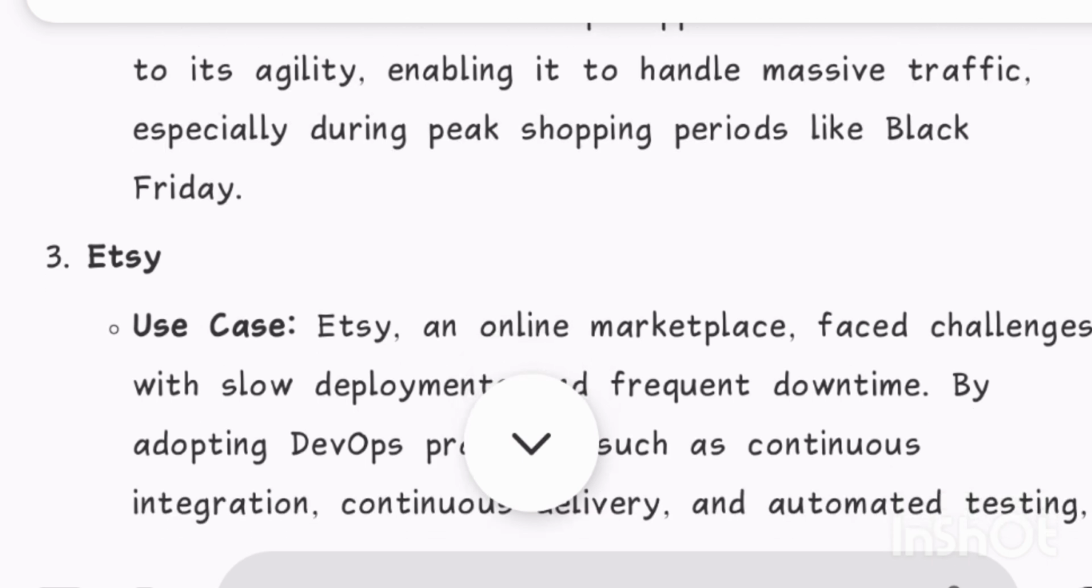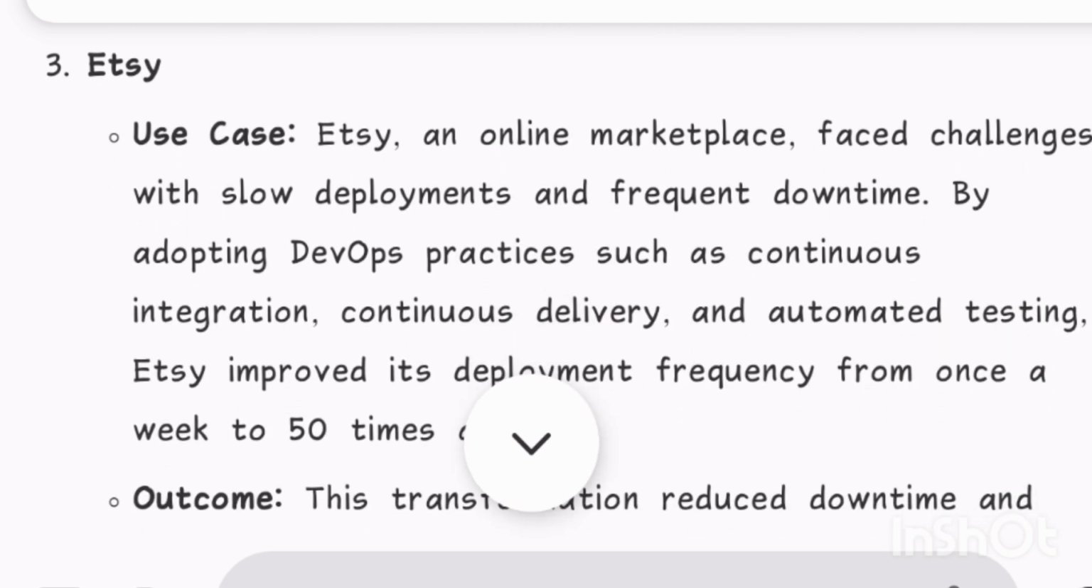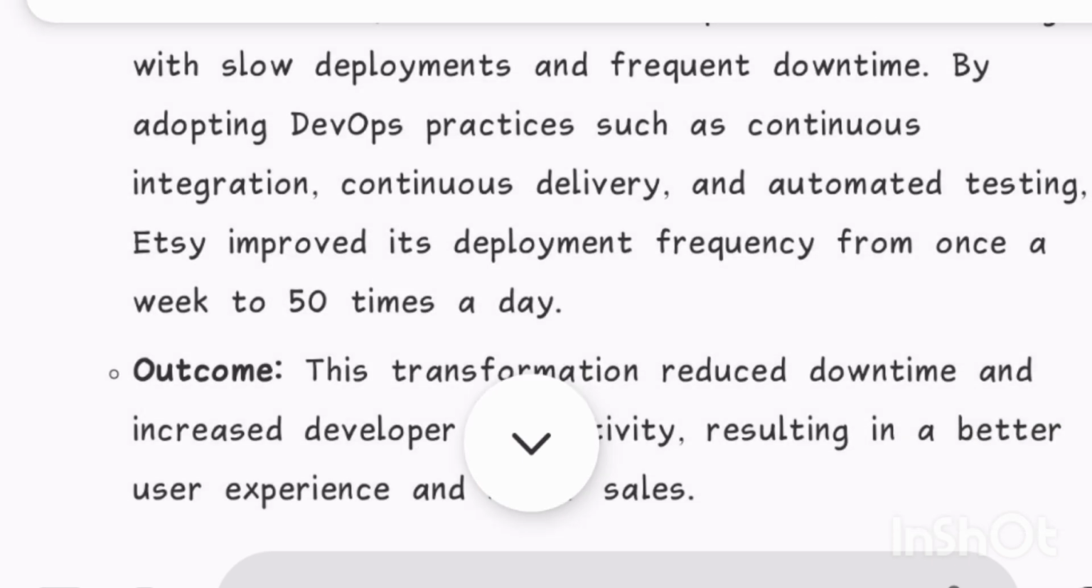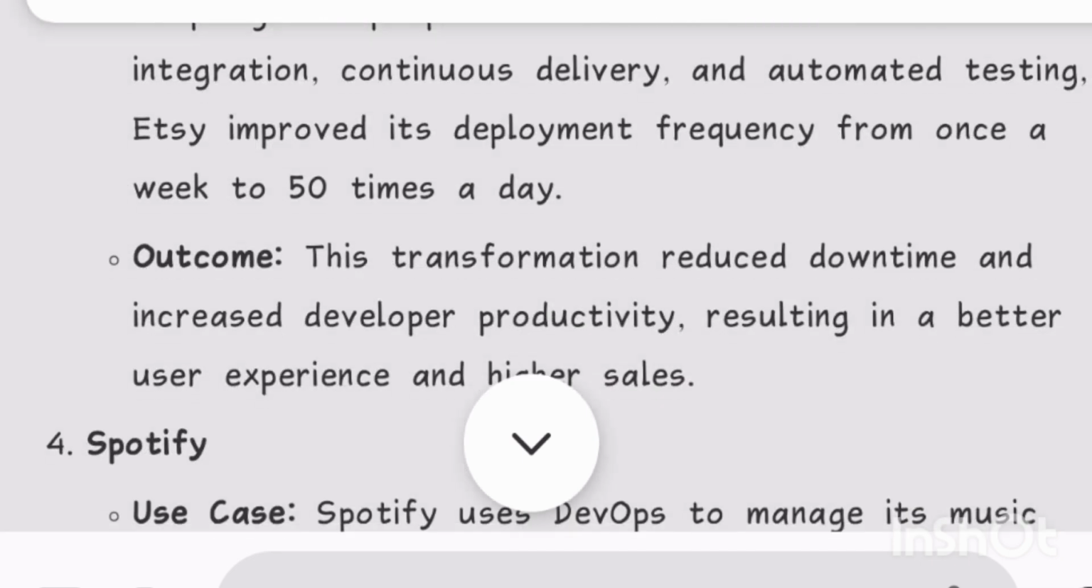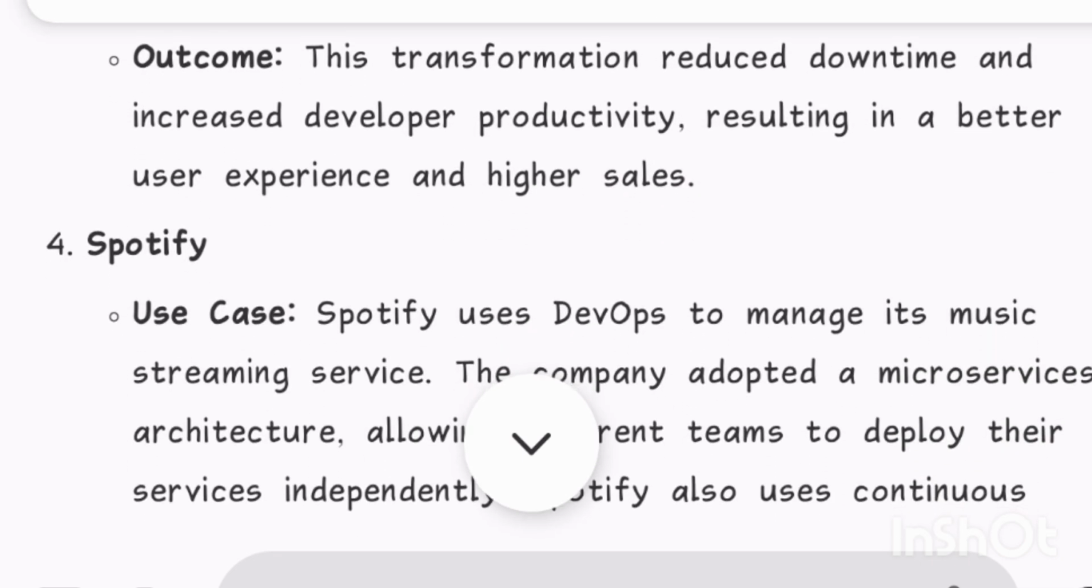3. Etsy. Use case: Etsy, an online marketplace, faced challenges with slow deployments and frequent downtime. By adopting DevOps practices such as continuous integration, continuous delivery, and automated testing, Etsy improved its deployment frequency from once a week to 50 times a day. Outcome: this transformation reduced downtime and increased developer productivity, resulting in a better user experience and higher sales.